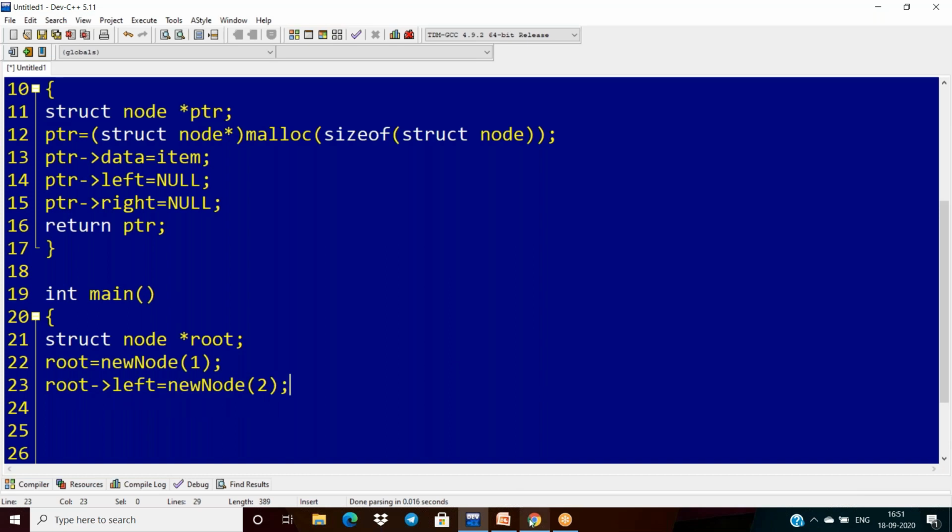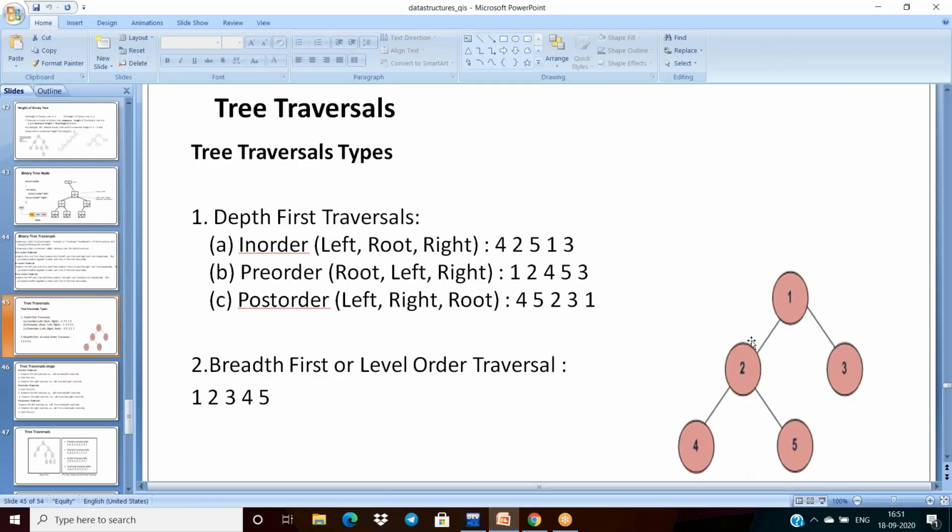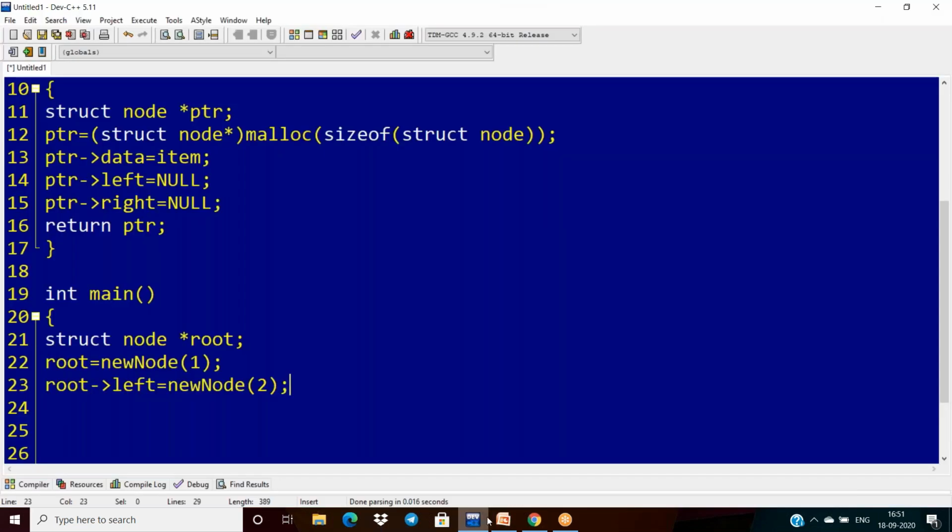We have to pass this input to this mechanism in order, so first we have to pause. First I am creating 1 as my root, having no left and no right side. After that, if I am calling root dot left, in the place of left, this node is added.